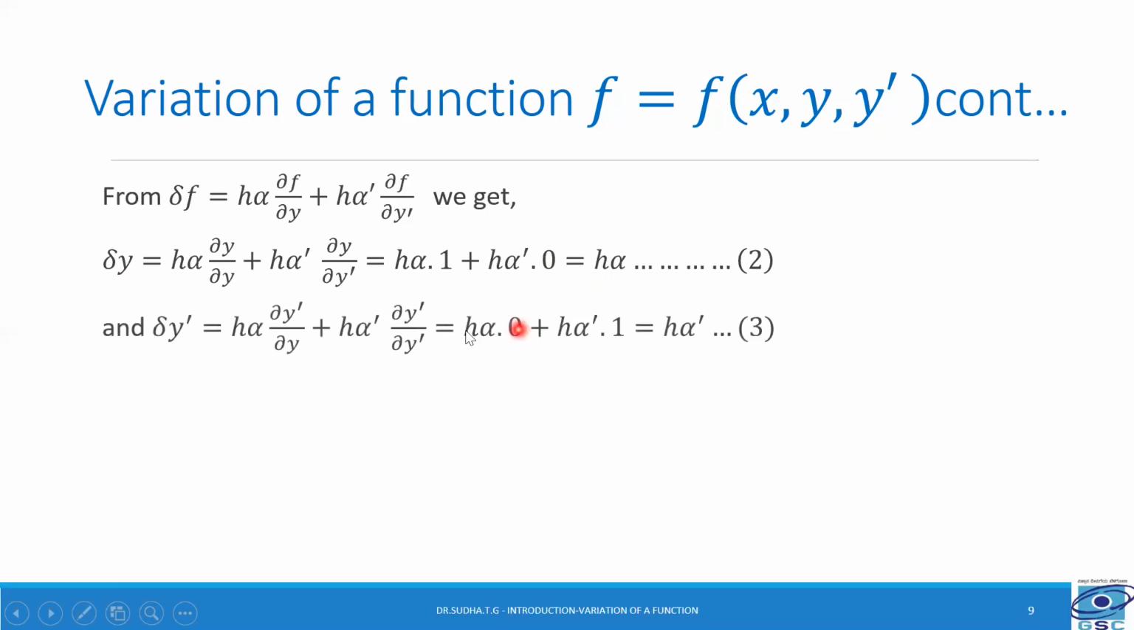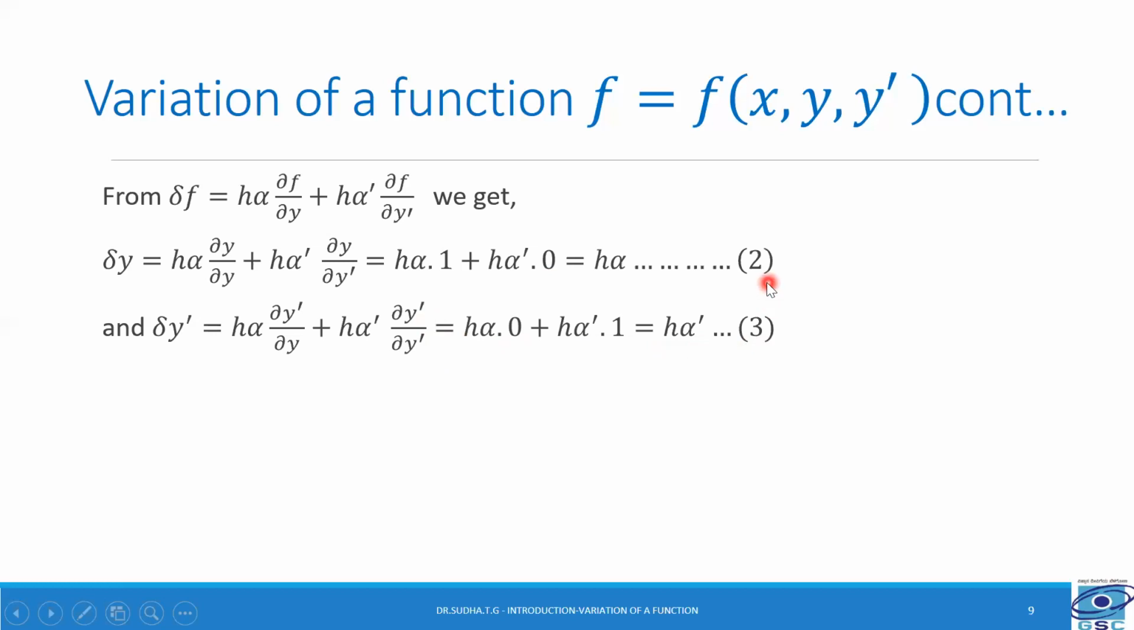Similarly, we can calculate the change in y dash, that is delta y dash, and we get h alpha into dou y dash by dou y plus h alpha dash into dou y dash by dou y dash. Derivative of y dash with respect to y is equal to 0, therefore h alpha into 0, and derivative of y dash with respect to y dash is 1, so we get h alpha dash into 1, so we get h into alpha dash. Call this expression 3.